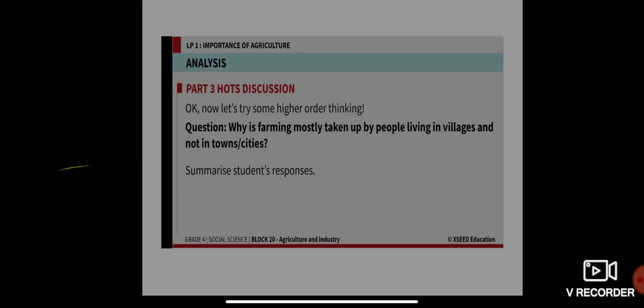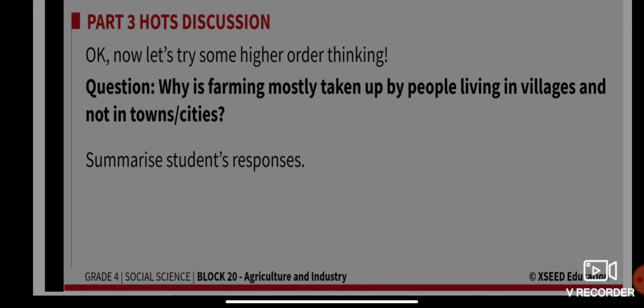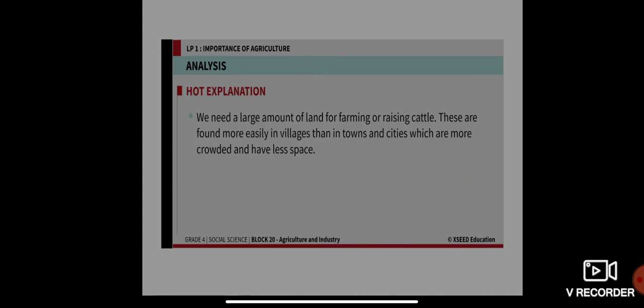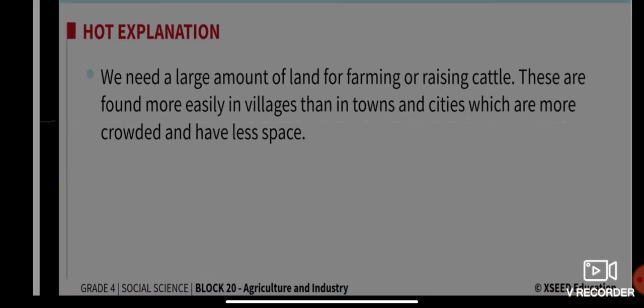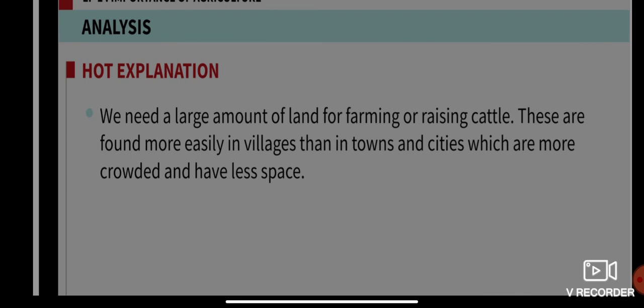The last question: why is farming mostly taken up by people living in villages and not in towns and cities? I hope you all used to visit your village. So why is farming mostly taken up by people in the villages and not in towns and cities? Very simple. In order to farm we need a large amount of land, big space.